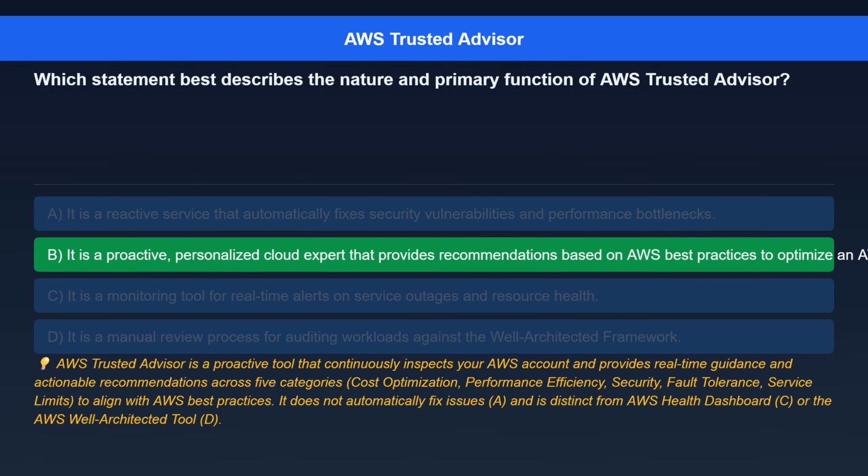The correct answer is, it is a proactive, personalized cloud expert that provides recommendations based on AWS best practices to optimize an AWS environment. Here's the explanation.